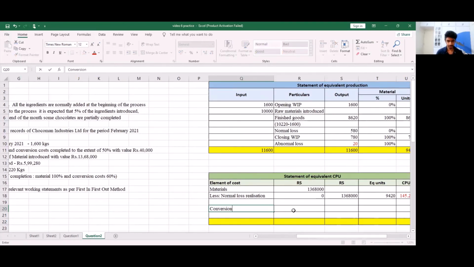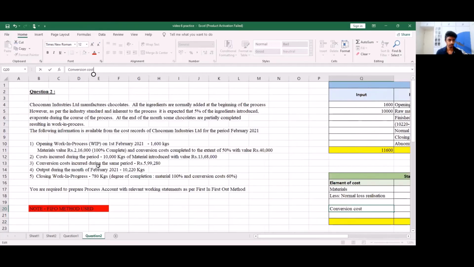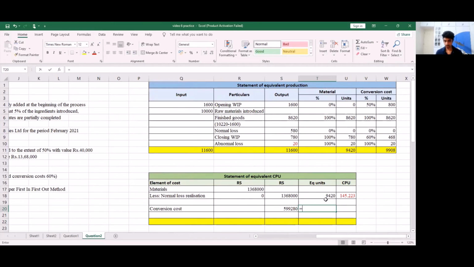Next, in our element of cost, we have conversion cost. In the previous questions which we have done, we have always had 3 items: materials, labor, and overhead. And in this question, we have materials and conversion cost. So for conversion cost, our cost is given as 5,99,280. So 5,99,280 divided by the equivalent units, which is 9,908.